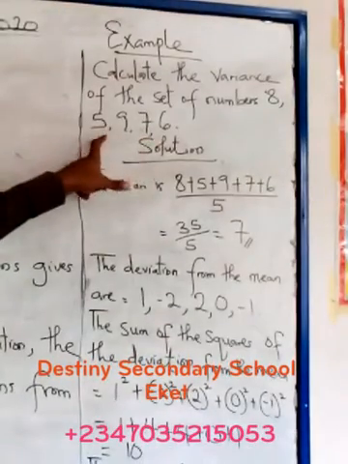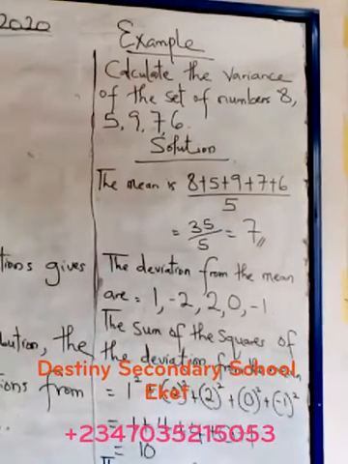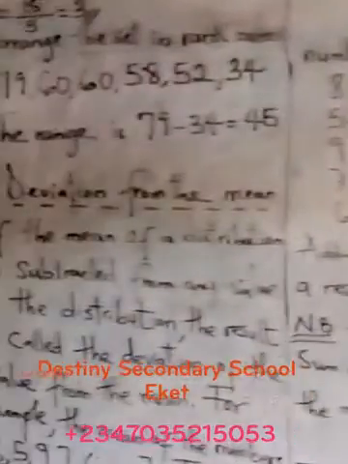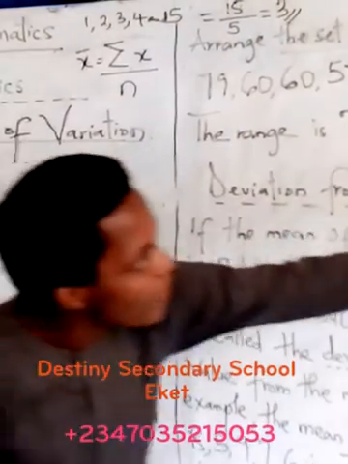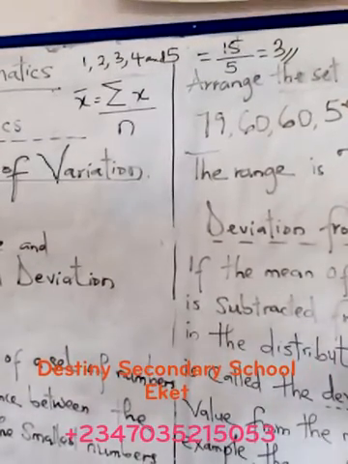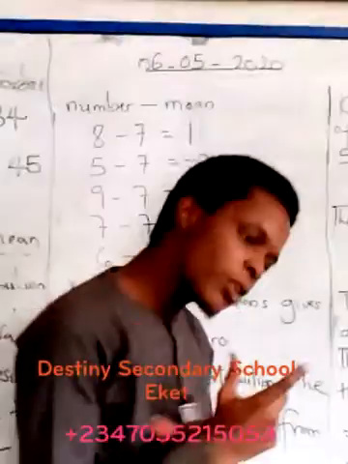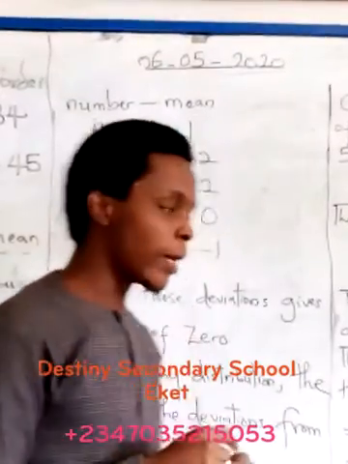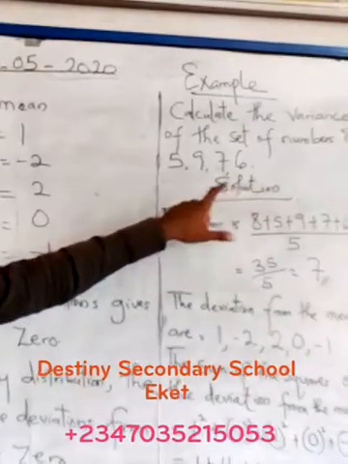So let's look at the numbers given to us. The numbers are 8, 5, 9, 7, 6. Now you have to find the mean, using the same example we just did earlier. Back there we had 1, 2, 3, 4, 5. Now we have 8, 5, 9, 7, 6. Remember I told you the mean is the summation of all the numbers divided by the total number of figures given to you there.